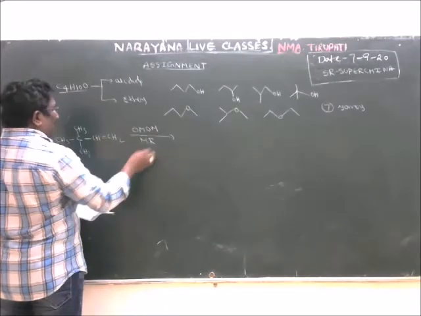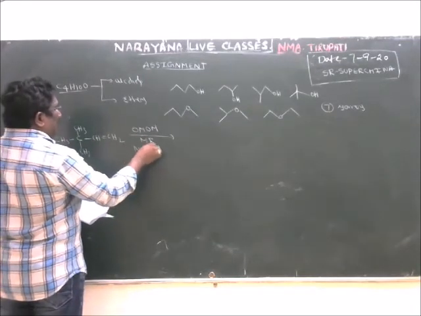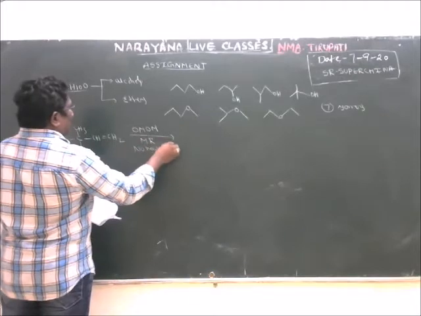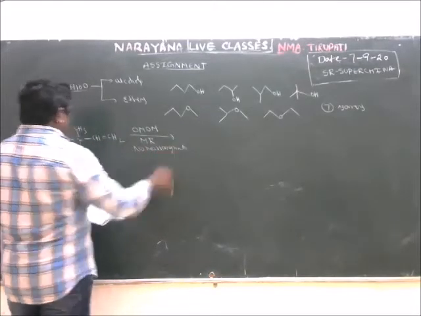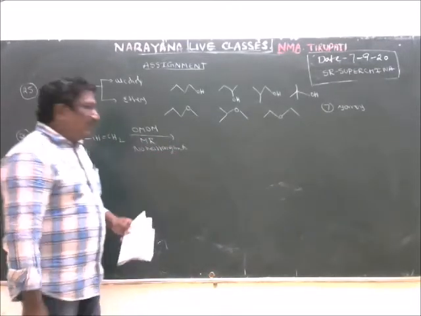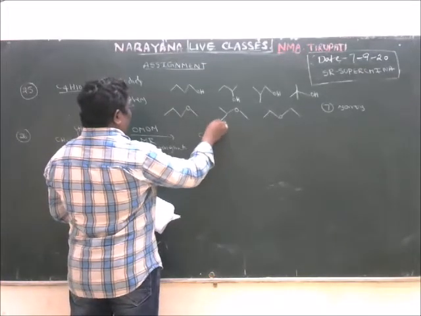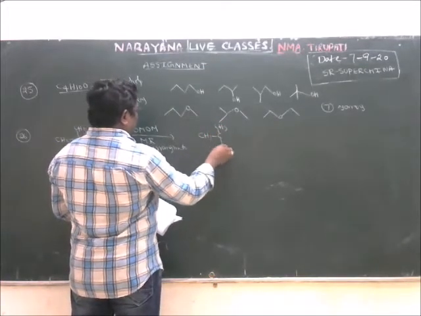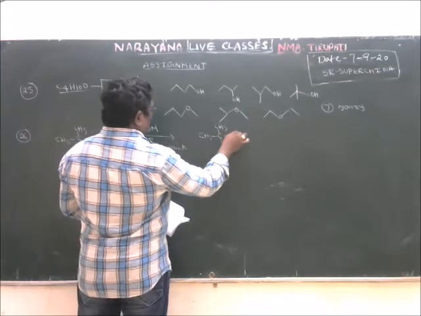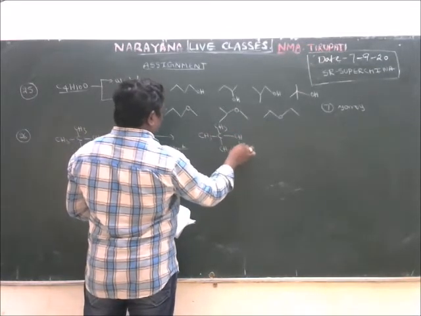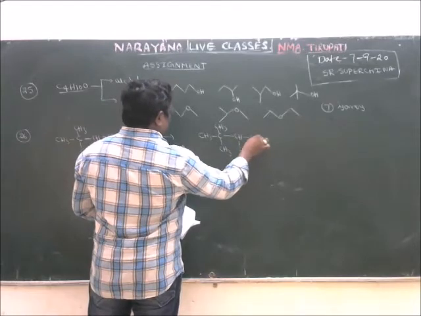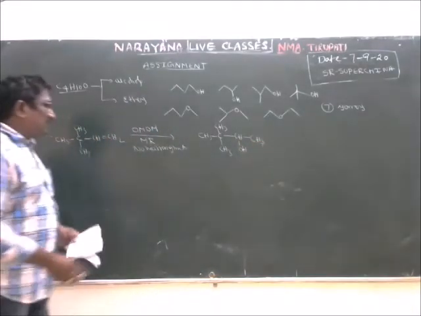Oxymercuration-demercuration follows a carbocation-free pathway, so no rearrangement. Why? Because there is no carbocation formation, but product formation takes place through a cyclic mercurinium ion.